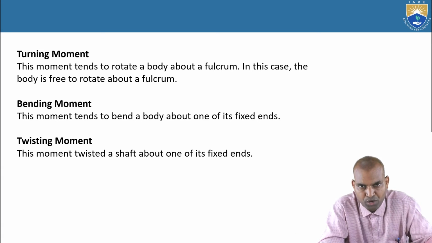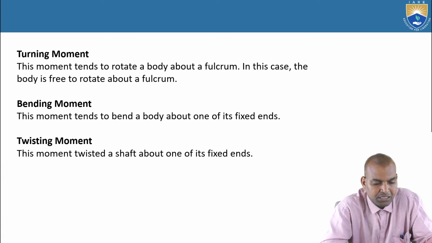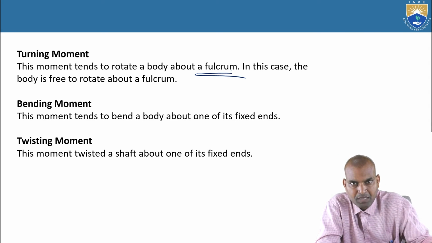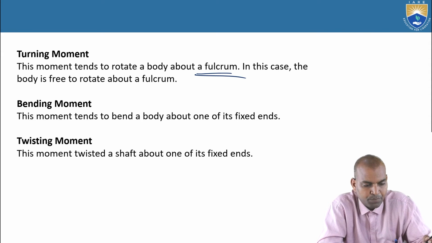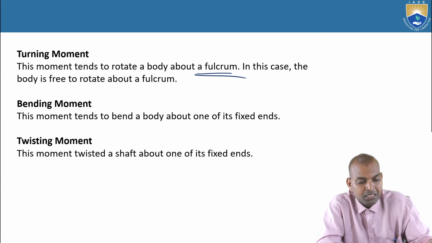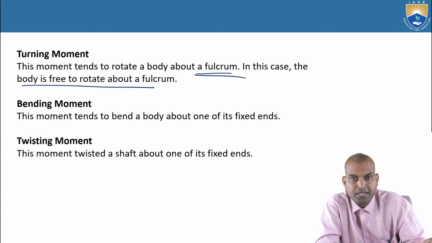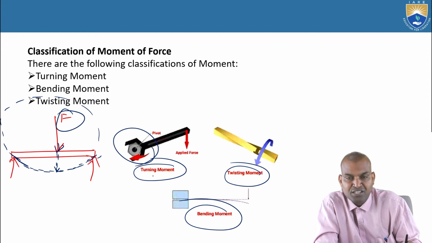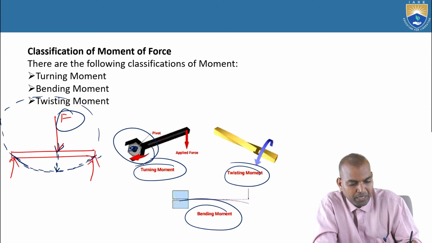What is the effect on the body? This turning movement tends to rotate your body about a fulcrum. Turning movement rotates a body about a fulcrum. In this case, the body is free to rotate about a fulcrum. This is what a turning movement is. This is the fulcrum, and about the fulcrum it is giving rotation.